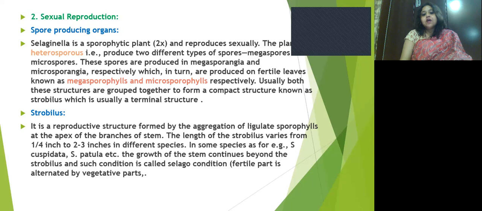The strobilus is a reproductive structure formed by the aggregation of ligulate sporophylls at the apex of the branches of the stem. The length of the strobilus varies from a quarter inch to two to three inches in different species.